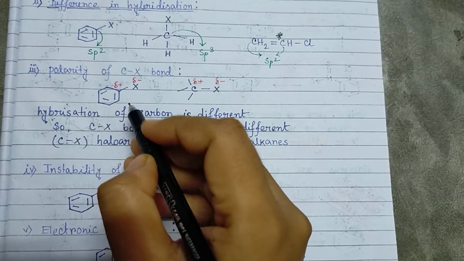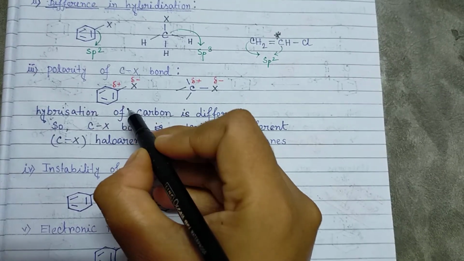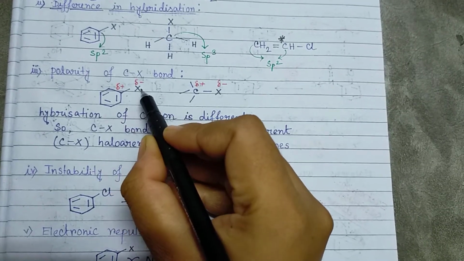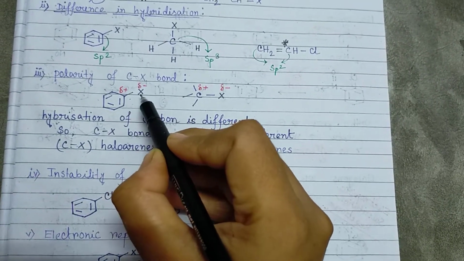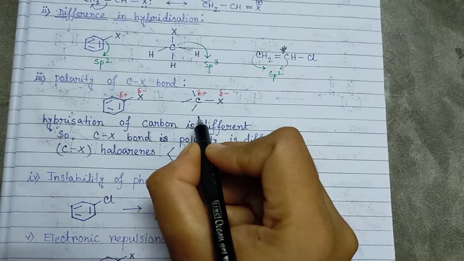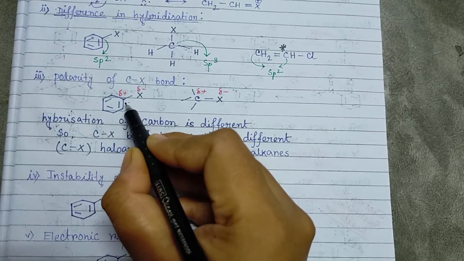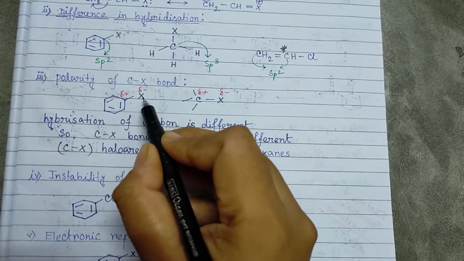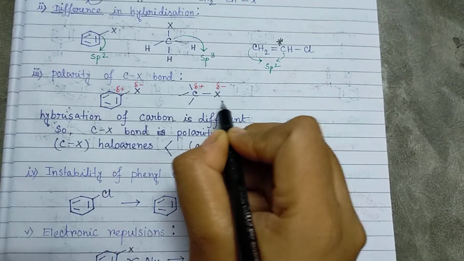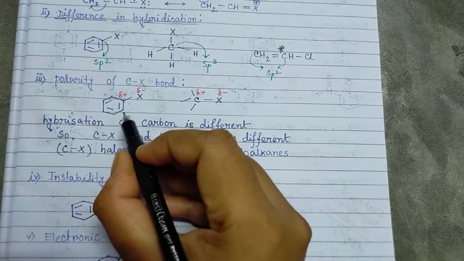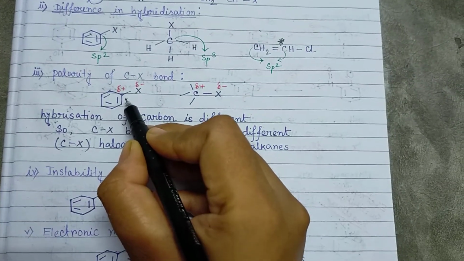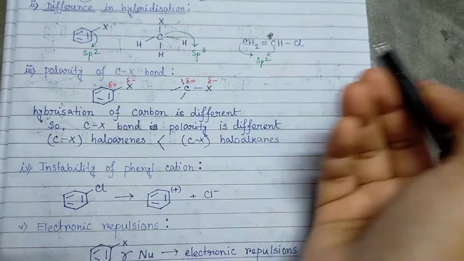We know that the sp2 carbon is more electronegative than sp3 carbon. So a difference in the polarity of the C-X bond is found in case of haloalkanes and haloarenes. In case of haloarenes, the C-X bond is less polar than in the haloalkane, and this is why a nucleophile cannot attack this carbon, which has less electrophilic nature.